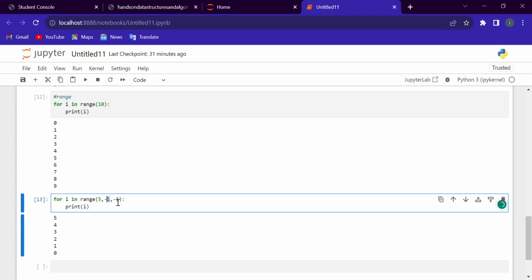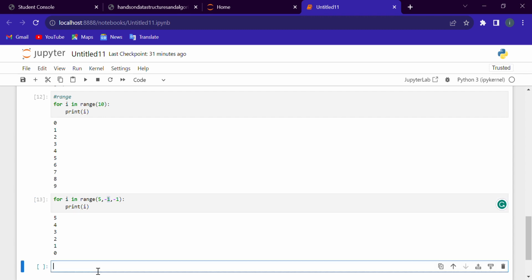So how will the compiler know, if we do not give a decrementing value, whether we should increment 5 or decrement 5? Since we gave a decrementing number, it will start from 5 and decrement every value by 1. So 4, 3, 2, 1, 0. It stopped at 0 because our specified number is -1.